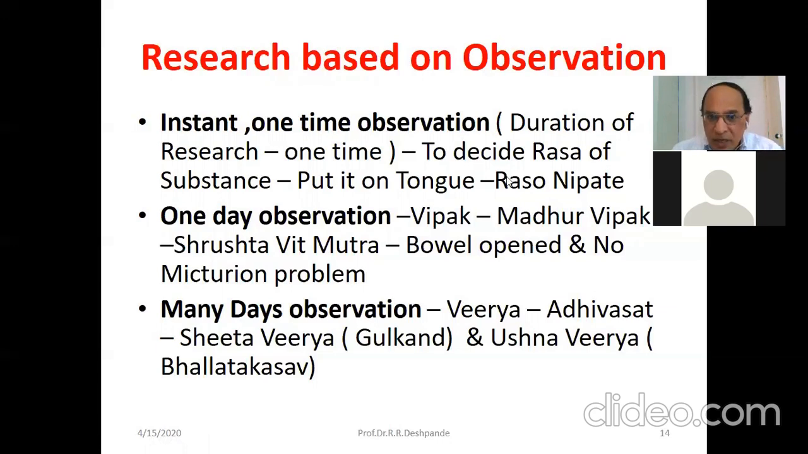So that is a rasa nipata. Nipata means to put that particular substance on your tongue. That will give you the idea about a taste. That is called a one-time observation.